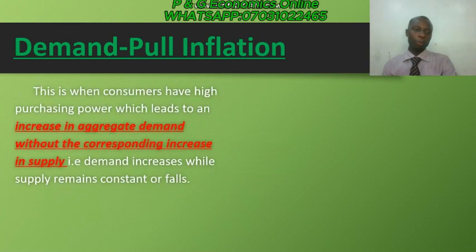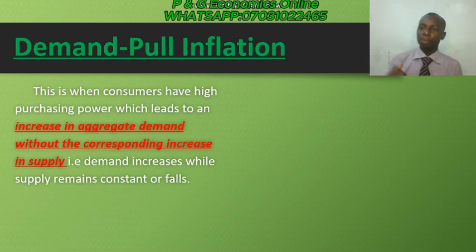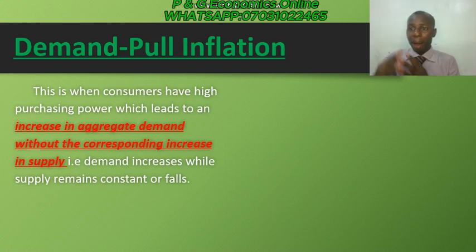Now, what is demand pull inflation? This is simply when consumers, buyers, you and I, who go to the market on a daily basis or who patronize those who are selling one good or the other, have a high purchasing power because we have too much money in our hands. This leads to us building demand for a higher quantity of products, whereby the supply of that product remains constant.